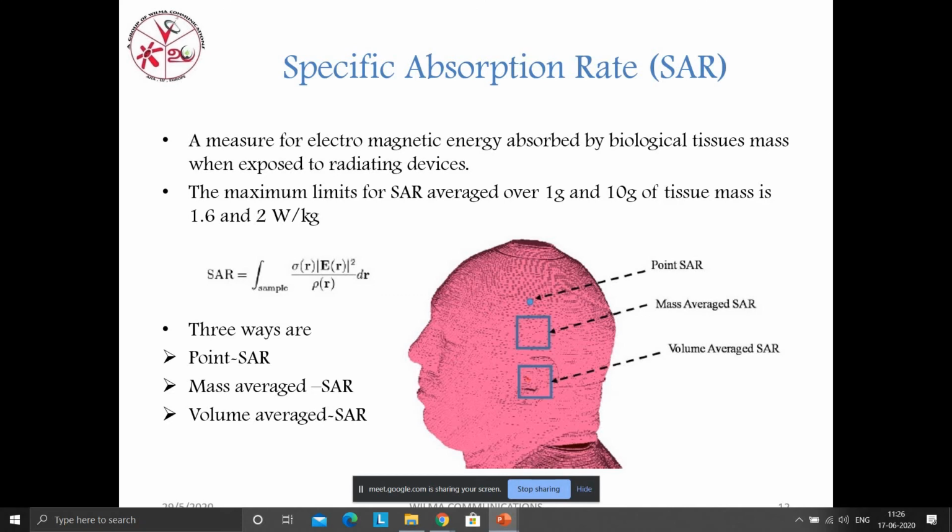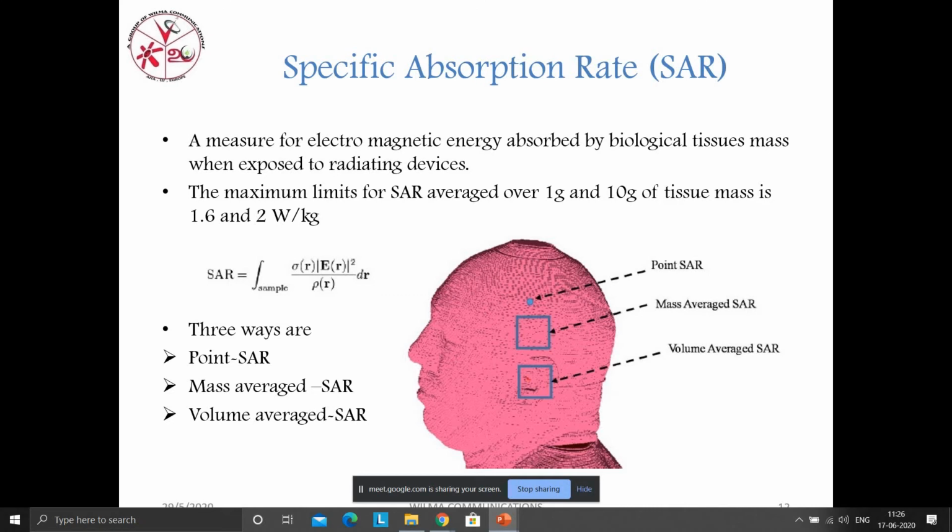Point SAR is when you test this antenna in a liquid or a semi-solid like a jelly type, and calculate the SAR value. By having a needle type probe and injecting it, you can measure the SAR value. This comes under point SAR.